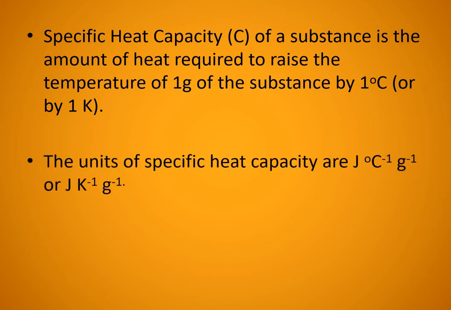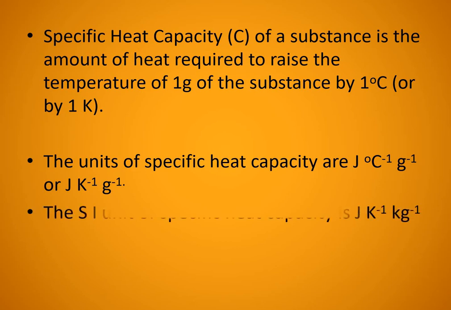The unit of specific heat capacity can be written as joule per degree Celsius per gram or joule per Kelvin per gram, because if the temperature is represented in degree Celsius we write per degree Celsius, and if it is in Kelvin we write joule per Kelvin per gram.